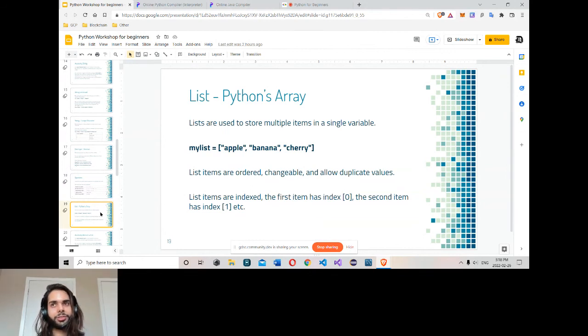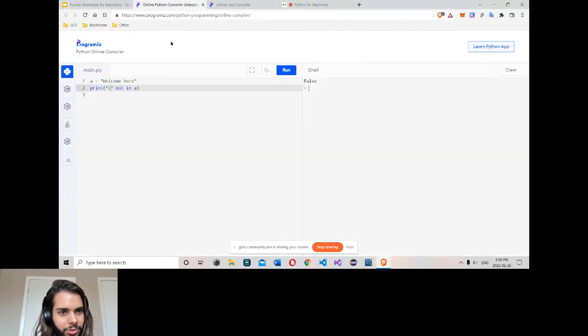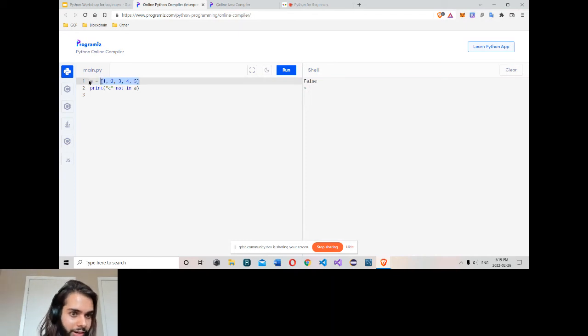Now lists. They're like arrays. Lists are used to store multiple values in a single variable. So here we have a list. I can go here and make a list. It's like an array. Other languages have arrays. Python has a list. Simply a way to store multiple values. Like if I want to store 5 numbers, I would need 5 variables, but I can use a list. I can store values in only one variable. So 1, 2, 3, 4, 5. This way, all these values are in just one variable.